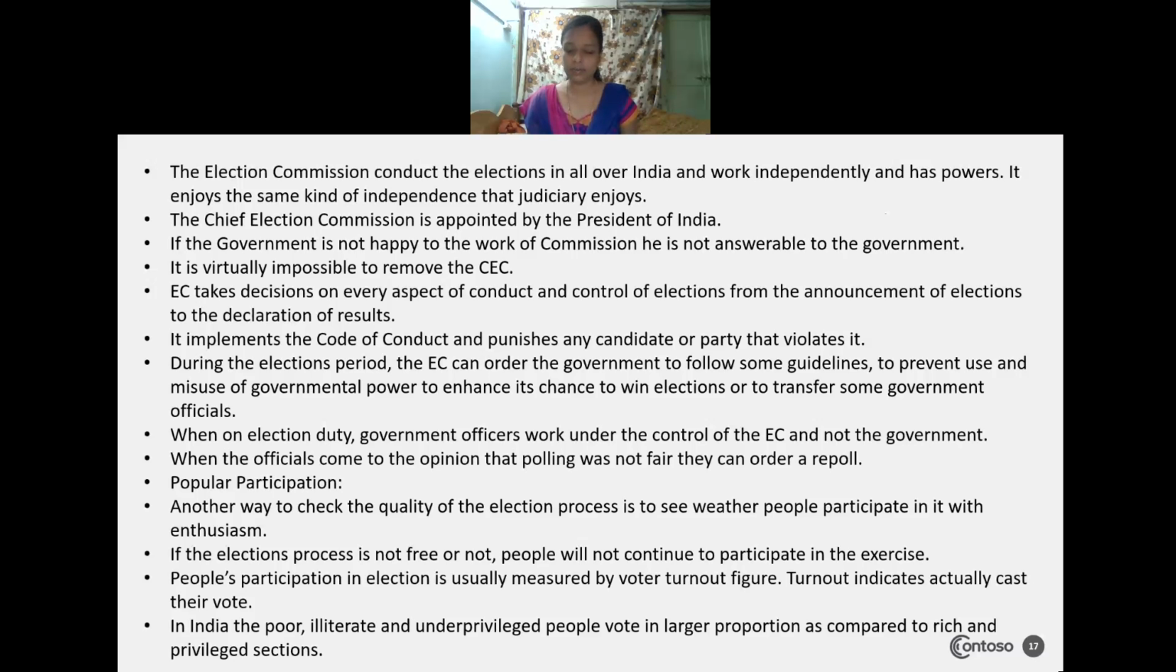So think that 100% are there, from age 18 until their death, who can cast their vote. Whether those people have correctly participated or not, they will come to know by taking the figure. The turnout indicates how many actually cast their vote. So in India, the poor, illiterate, unprivileged people vote in a large proportion as compared to the rich and privileged section. So if they want to increase election participation, then such changes will be brought into the election by the Election Commissioner.